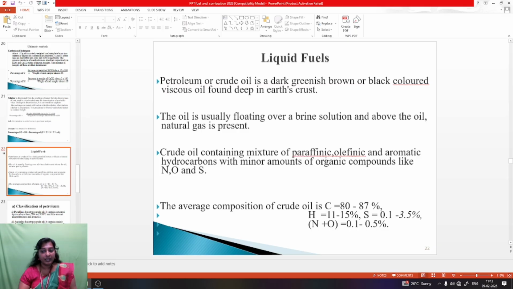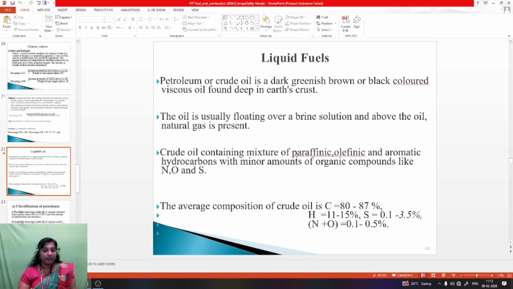Crude oil contains a mixture of paraffinic, olefinic and aromatic hydrocarbons with minor amounts of organic compounds containing nitrogen, oxygen and sulfur. The petroleum or crude oil is first derived from under the earth.